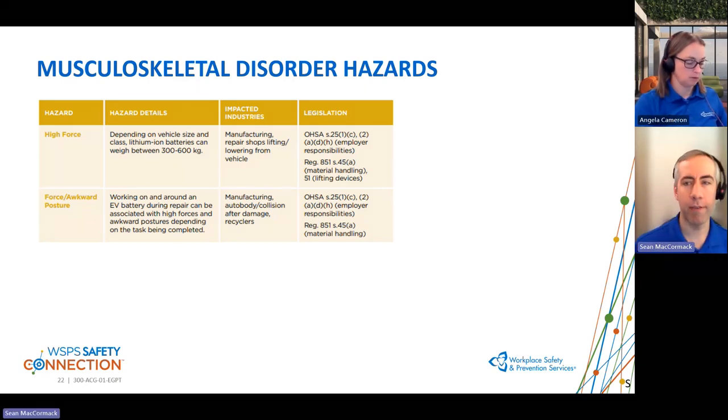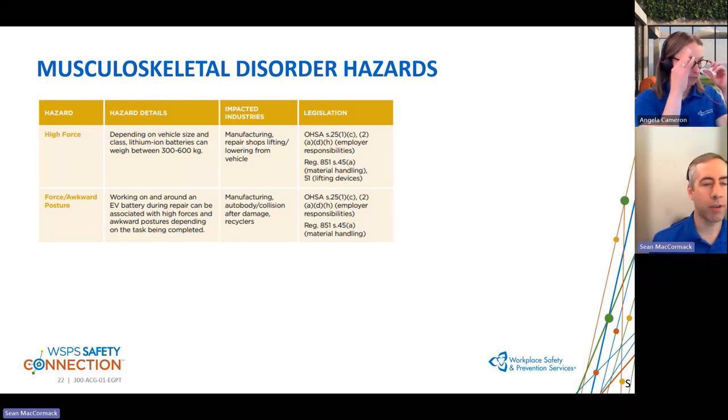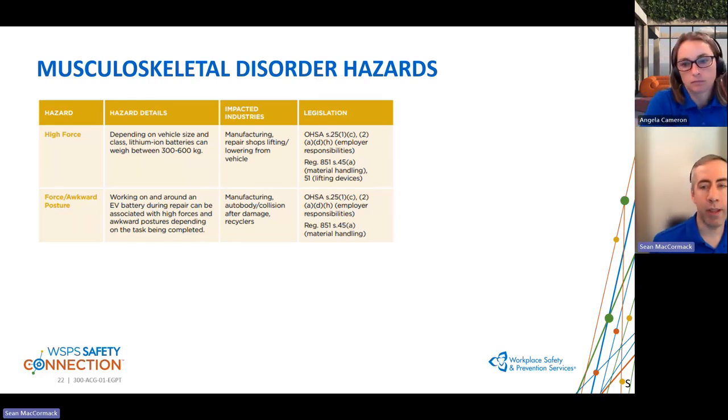So the first 2 we have are musculoskeletal disorders, and these predominantly come from the weight and size of the EV batteries. Depending on the vehicle, the lithium-ion battery can weigh between 300 to 600 kilograms or more. So obviously, if you're trying to move that manually, you probably will not be able to. But even moving it with lifts or carts, if those are not well maintained, they could still have exceedingly high force, resulting in a risk to the worker's shoulders, back, etc.